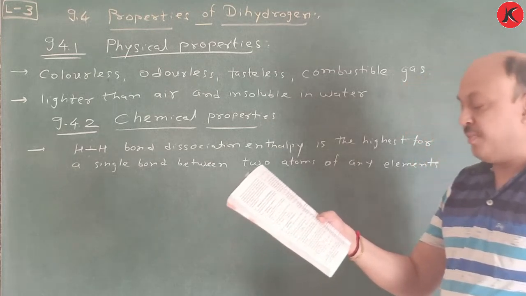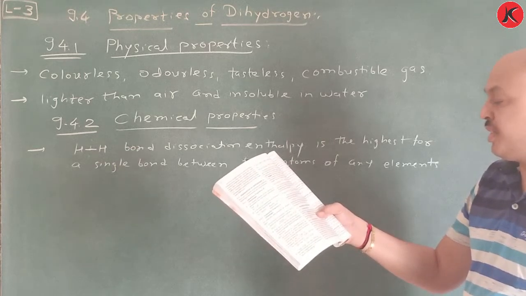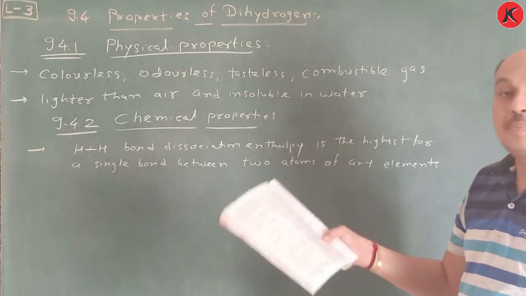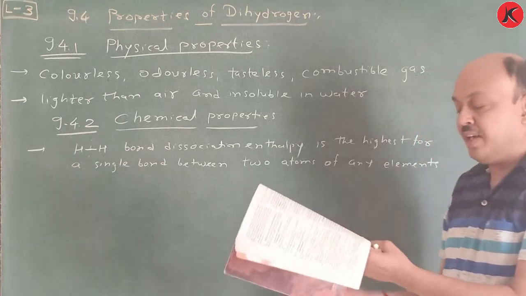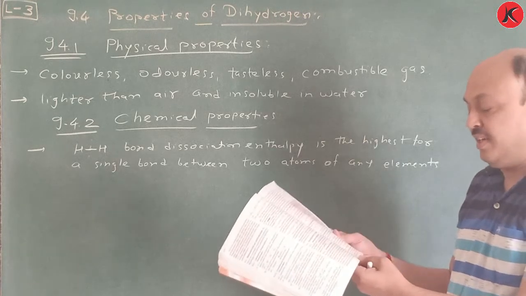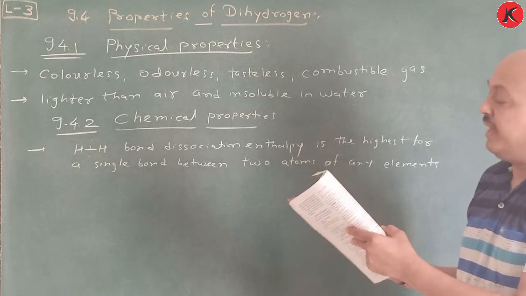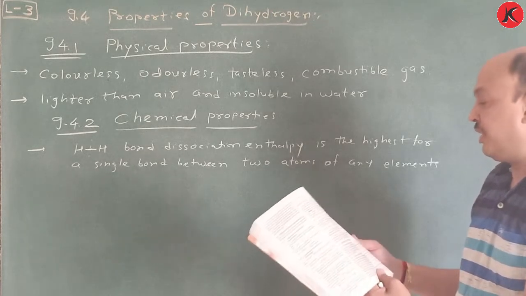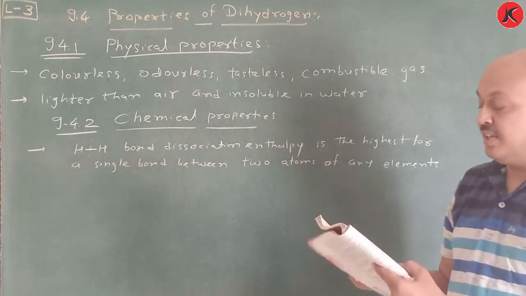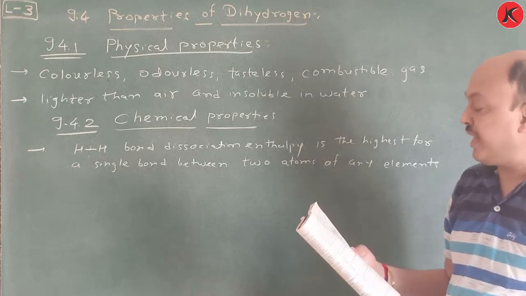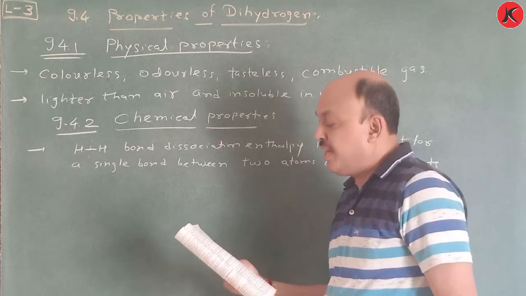What inference would you like to draw from this? It is because of this factor that the dissociation of dihydrogen into atoms is only 0.081% around 2000 Kelvin, which increases to 95.5% at 5000 Kelvin. Also it is relatively inert, due to this high H-H bond enthalpy. So this is the reason why hydrogen bond dissociation enthalpy is higher. Thus the atomic hydrogen is produced at a higher temperature in an electric arc or under ultraviolet radiations.